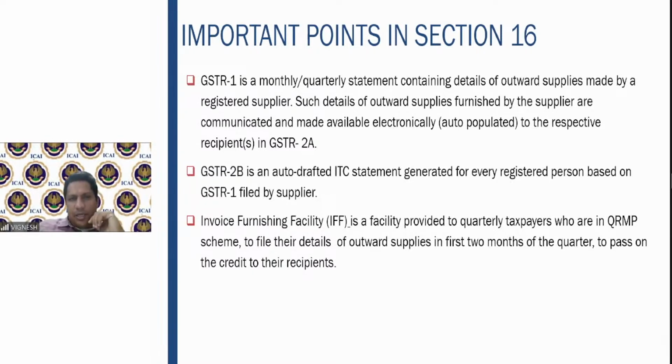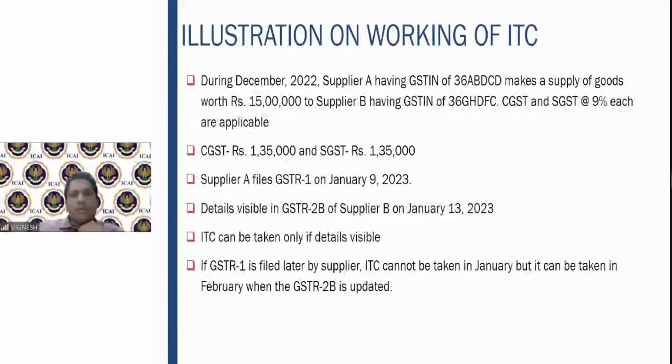Let us take an example here. During December 2022, supplier A having a GST number of so and so makes a supply of goods worth 15 lakhs to supplier B having a GST number of so and so. CGST and SGST at 9% are applicable. CGST is 1,35,000, SGST 1,35,000. Supplier A has to file the GSTR1 by January 9th, that is before January 10th.